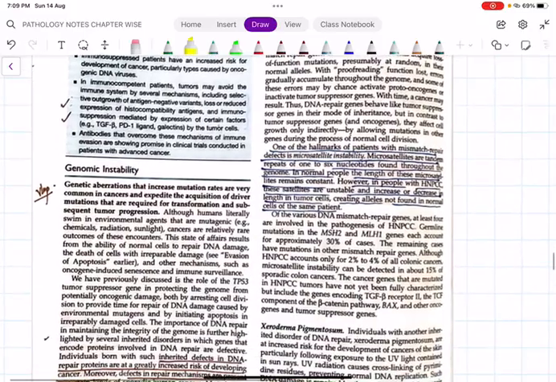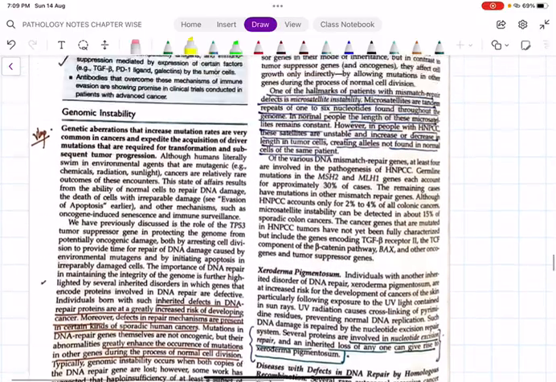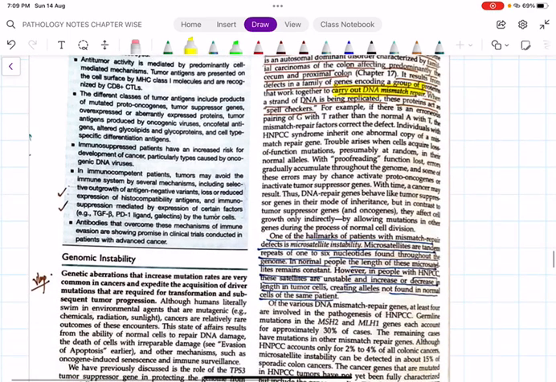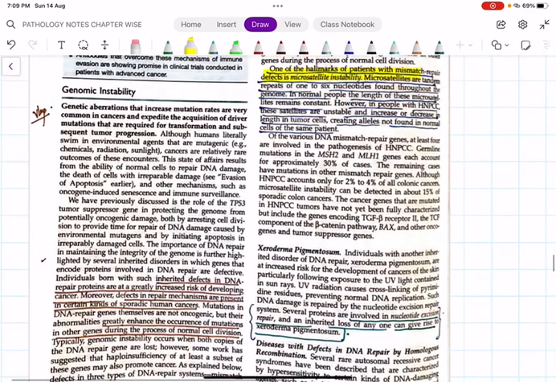Then genomic instability. As far as genomic instability is concerned, we have a lot of conditions like HNPCC, that is hereditary non-polyposis colorectal cancer, in which there is a DNA mismatch repair defect. One of the hallmarks of such a mismatch repair defect is called microsatellite instability. Microsatellites, minisatellites, you all read in your biochemistry, genomics. So microsatellite instability is one of the most important hallmarks of patients with mismatch repair defects. I have already told you, MSH2, MLH1, all these account for most of the cases of HNPCC. Don't confuse HNPCC with FAP.